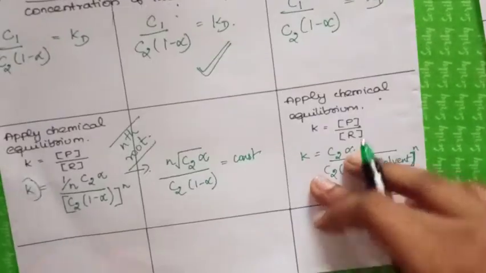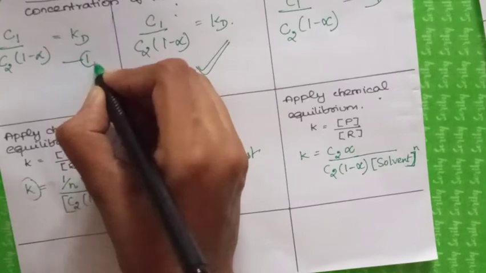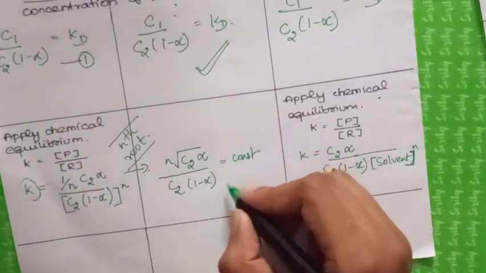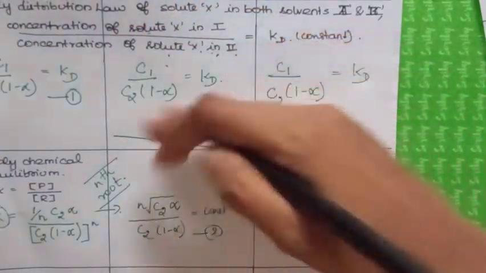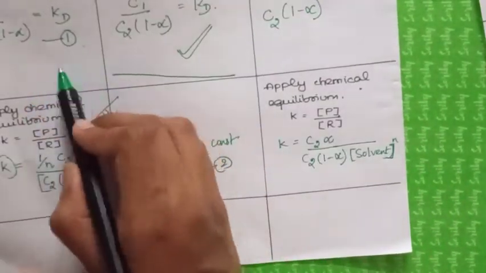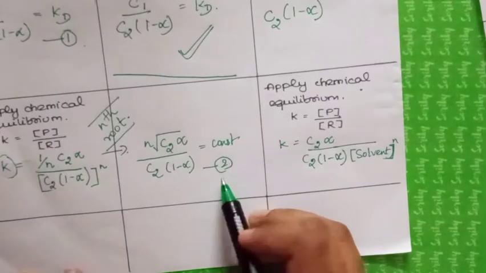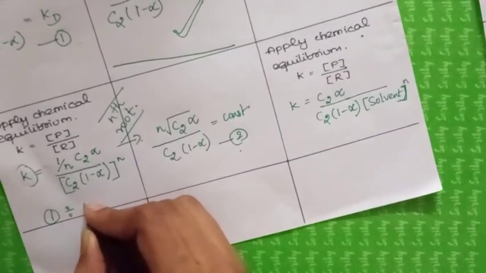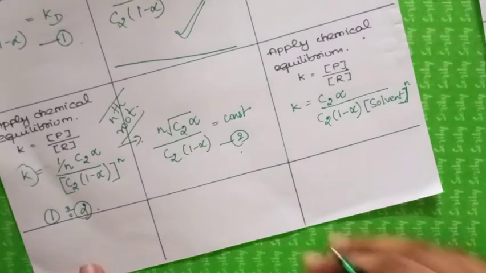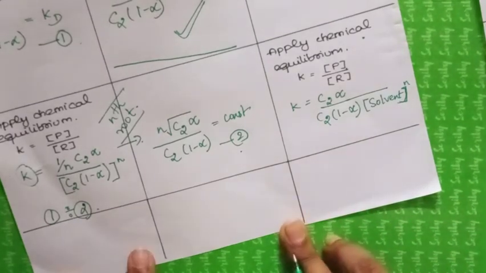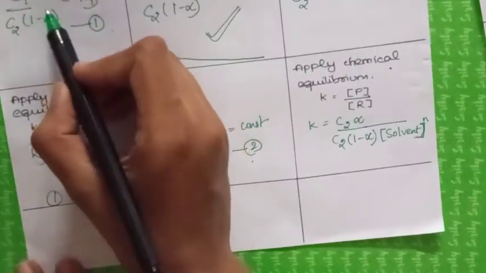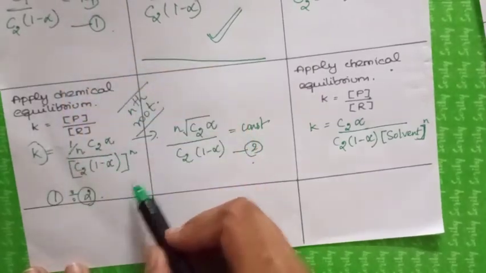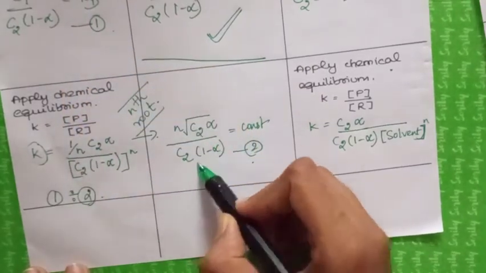Now you are going to divide. Consider this as equation number 1 and this one as equation number 2. For association I am talking. So dissociation ends up to this part. If you divide 1 by 2, the denominator part will move onto the numerator.